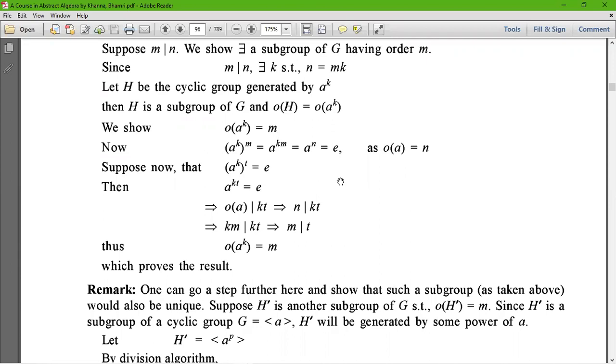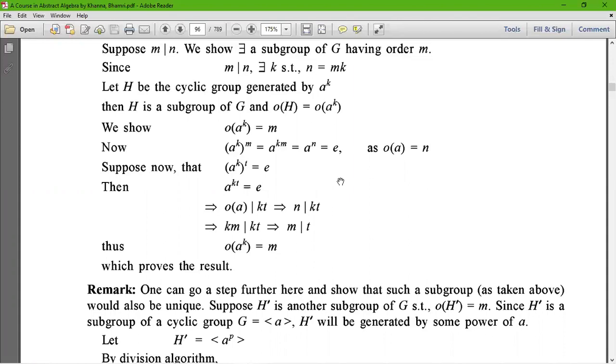Then H is a subgroup of G, and order of H equals order of a to the power k. Then we have to show that order of a to the power k equals m.